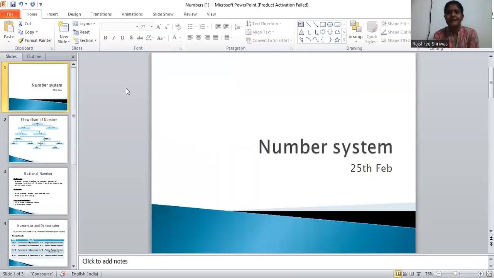Now, what is number system? What are numbers? When we think about numbers, you find them many times, right? You can see many numbers in our daily life. Definitely, you will say the numbers are in our classroom. According to classes, we have seen the numbers. In our roll numbers also, we have seen the numbers. Exactly right. The numbers are there in our daily life.